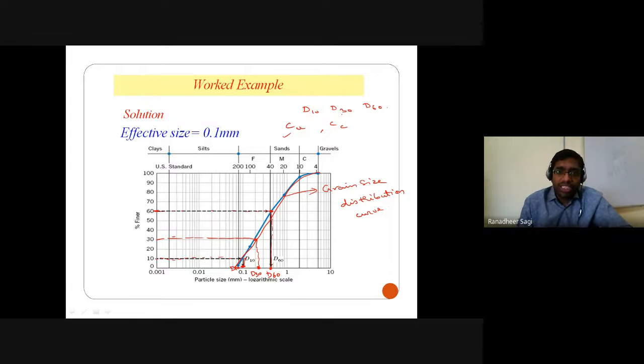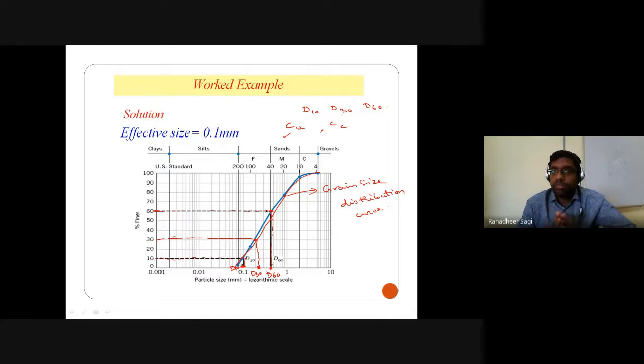And what we had is 1.2% of the particles are finer than your 75 microns. It means that in that particular given soil, only 1.2% of the particles are fine-grained particles. And the remaining, 100 minus 1.2, which is 98.8% of the particles, are your sand particles.